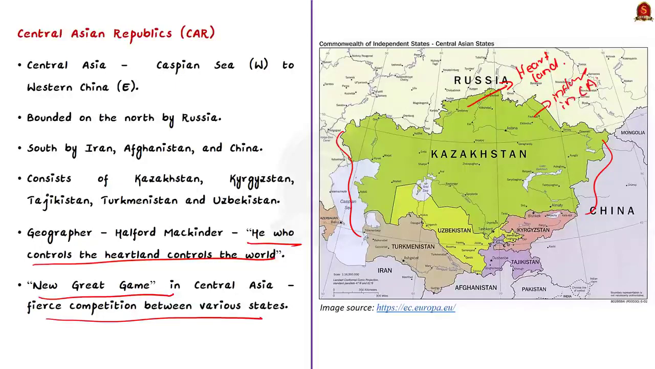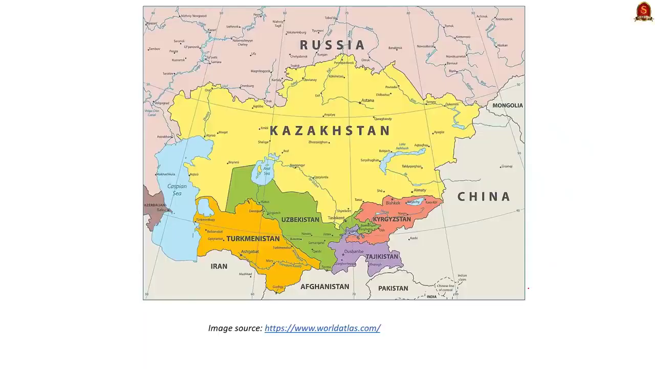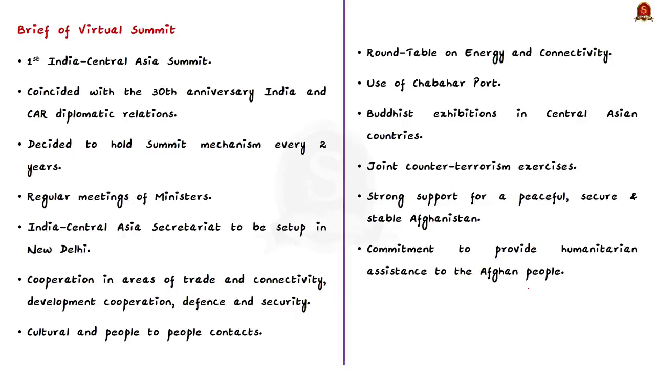You can see the Central Asian region countries in this map here. Now we will see in brief about what happened in the virtual summit that was held recently. See, this is the first India-Central Asia Summit. It coincided with the 30th anniversary of the establishment of diplomatic relationship between India and Central Asian countries.